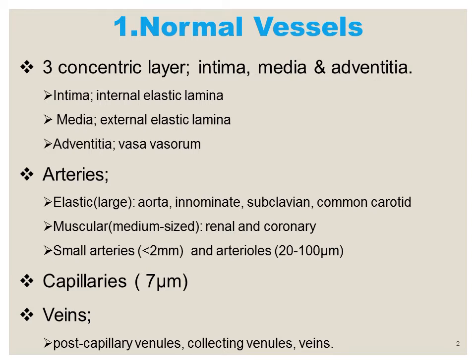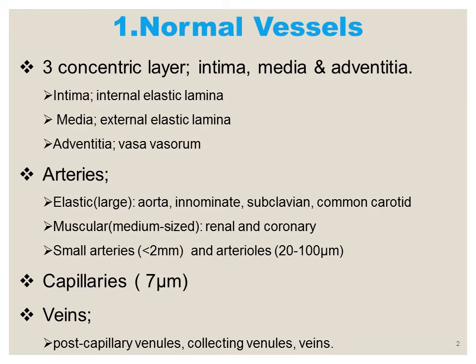This intimal layer is separated from the tunica media by a layer that is referred to as the internal elastic lamina.